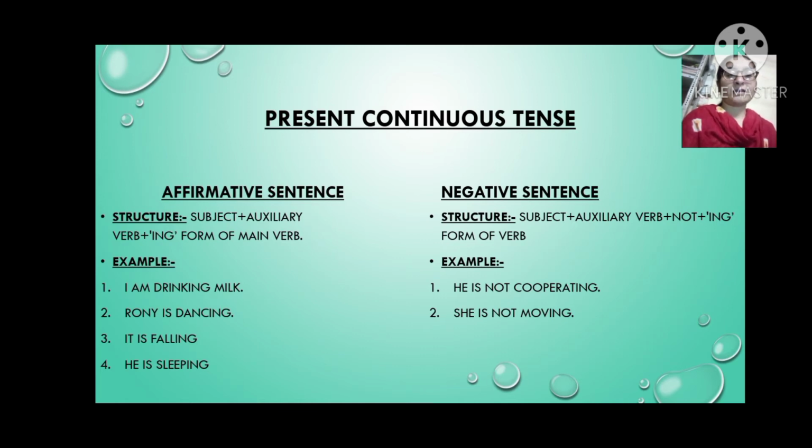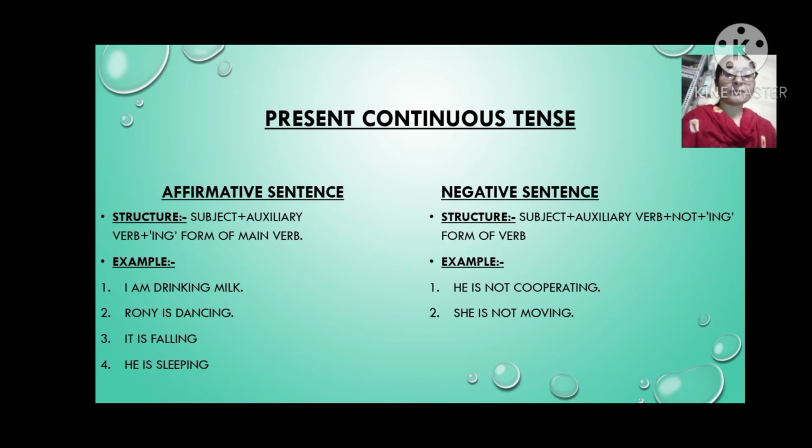I is subject, am is auxiliary verb, and drinking is the ing form of main verb. So drinking is the ing form of drink, and milk is other word.